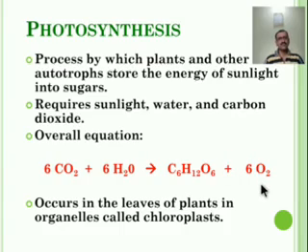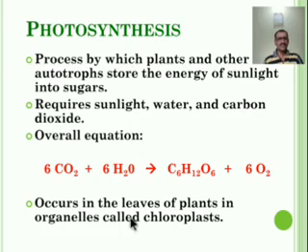This process occurs in the leaves of the plant in organelles called chloroplasts. In leaves there are a number of cells, and in those cells one important cellular organelle is the chloroplast, in which the process of photosynthesis occurs.